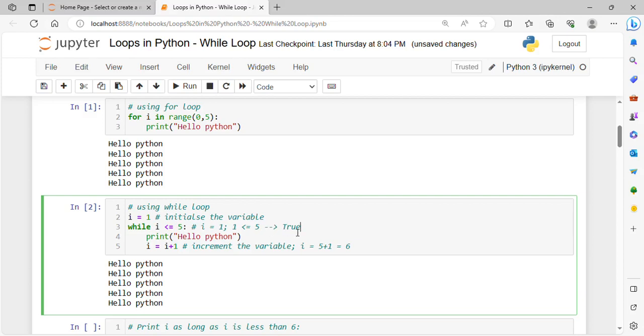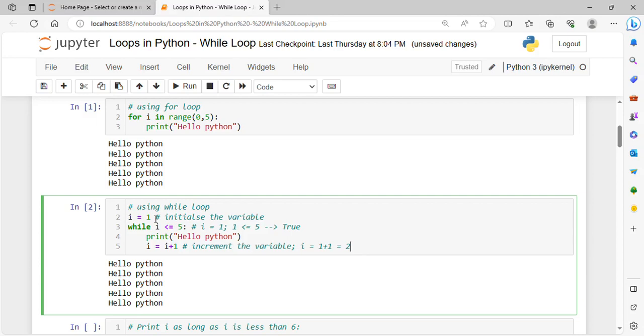As it is true, it will go into the loop. It will print hello Python, and at last it will increment I. So I was equals to 1, so after incrementing I equals to 1 plus 1, that means it becomes 2.